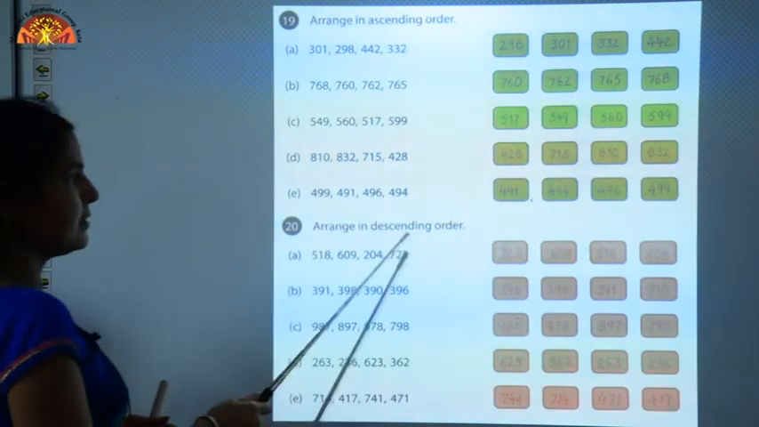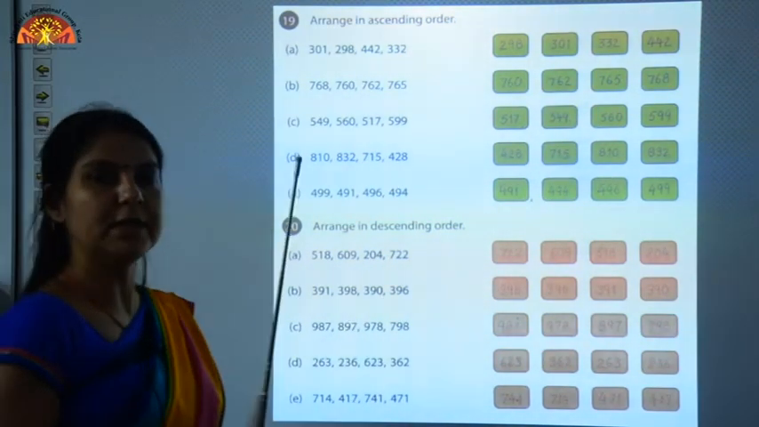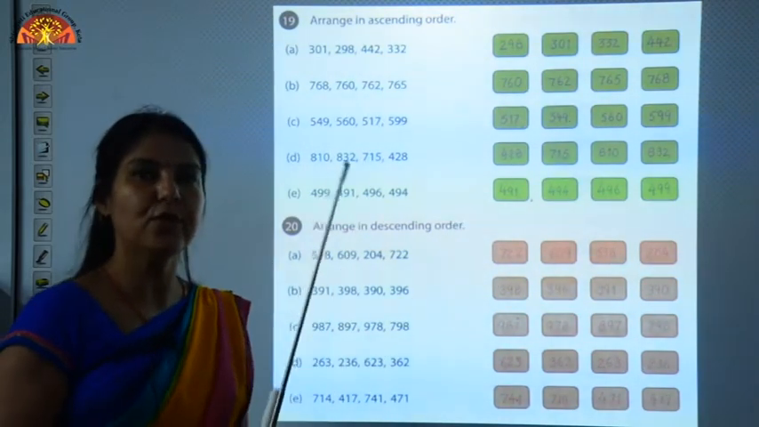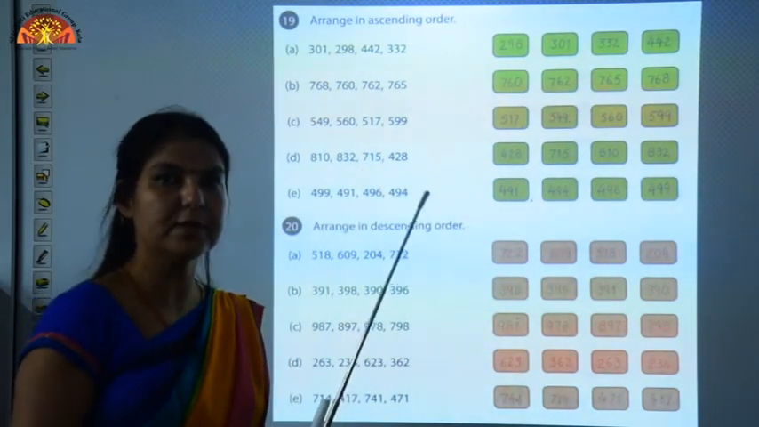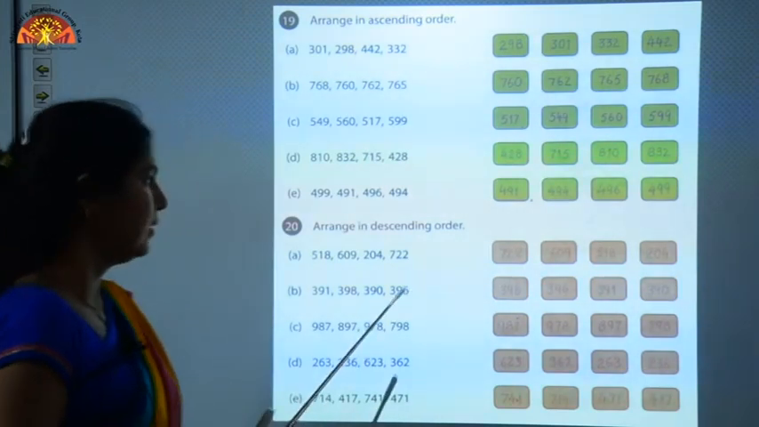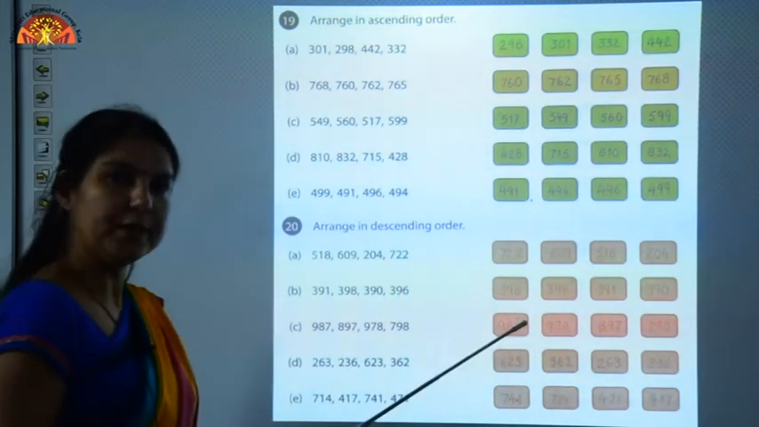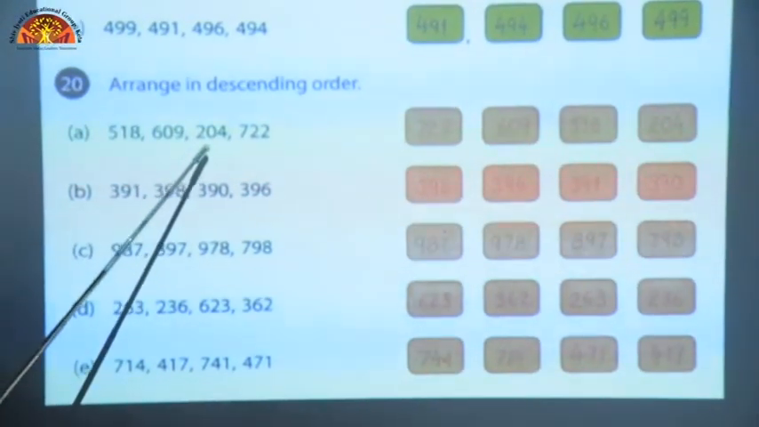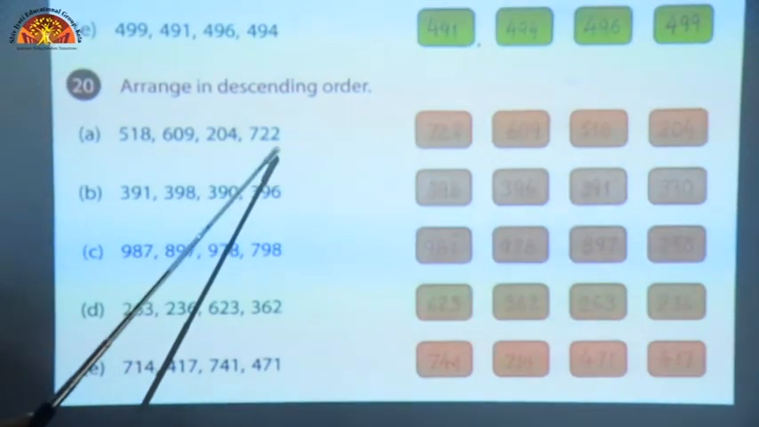Now arrange in descending order. Children, descending means it is just opposite of the ascending order. First of all you have to write the bigger number first, then a smaller. Now again we have to compare the numbers according to their place values. Here 518, 609, 204 and 722.